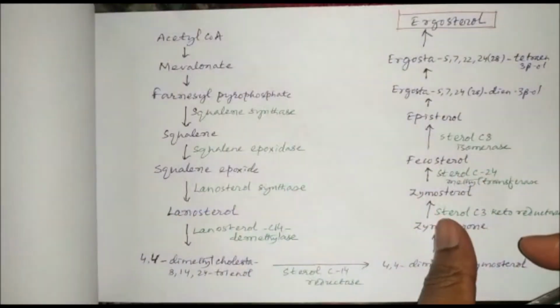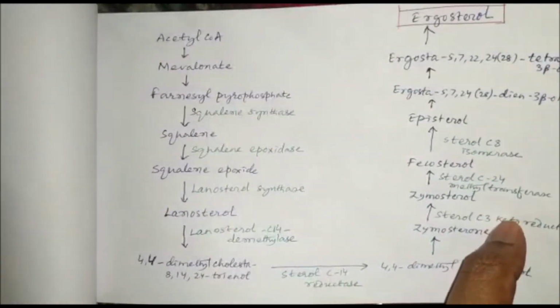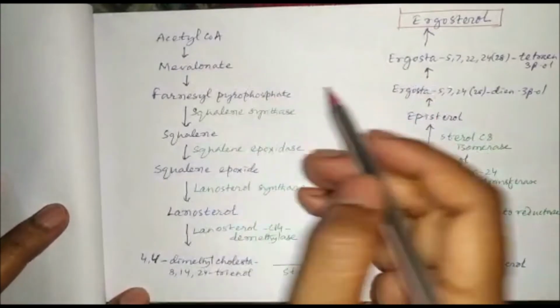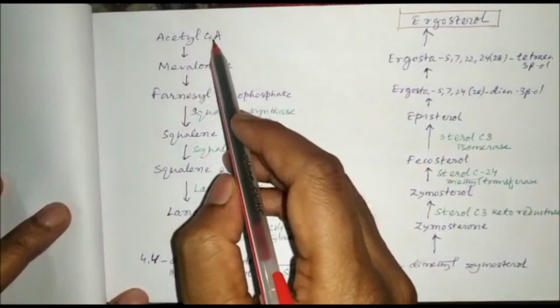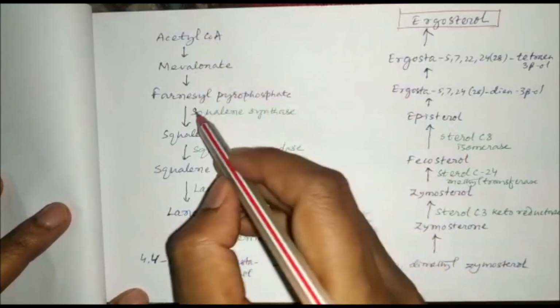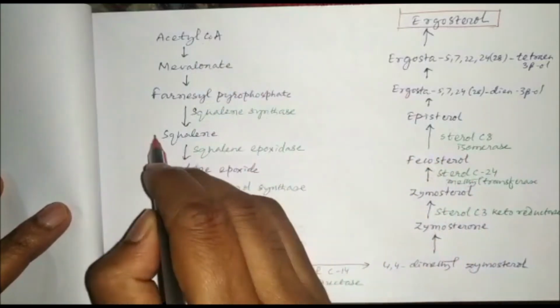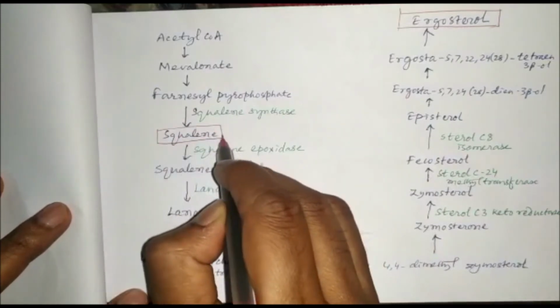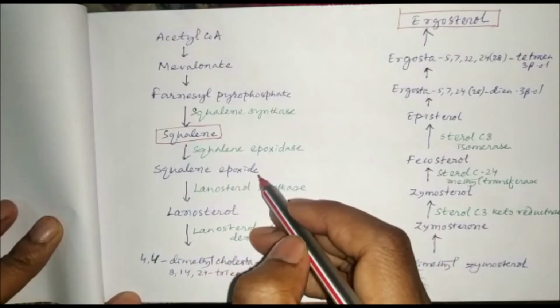And we have drugs. First, let us see how ergosterol is biosynthesized. Acetyl coenzyme A is converted to mevalonate, then farnesyl pyrophosphate. By squalene synthase, we have squalene. Then squalene by squalene epoxidase is converted to squalene epoxide.